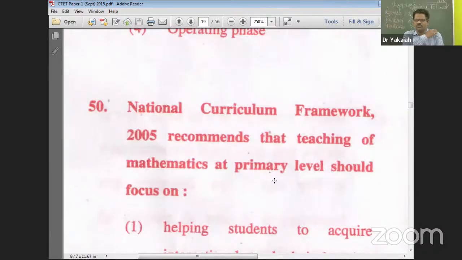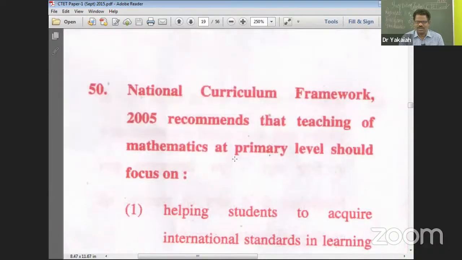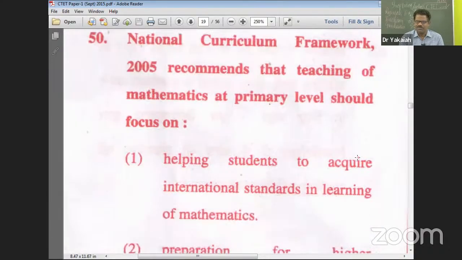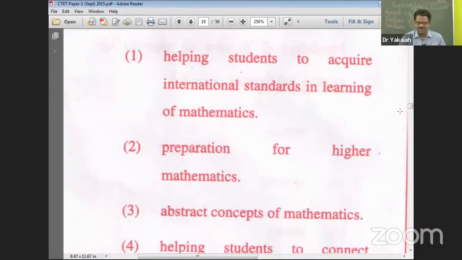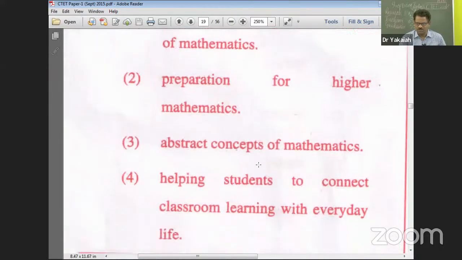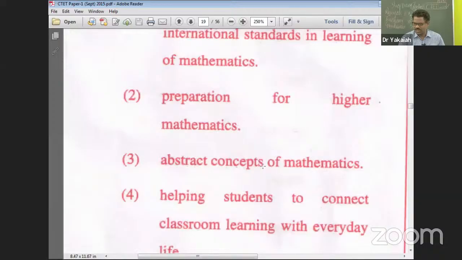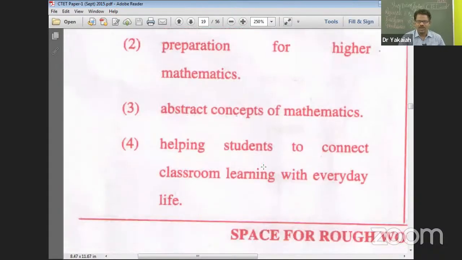Question number 50. The National Curriculum Framework, that is NCF 2005, recommends that teaching of mathematics at primary level should focus on option 1, helping students to acquire international standards in learning. Which class is it talking about? Primary level, not necessarily international standards. Preparation for higher mathematics, okay, but not the very main. Abstract concepts of mathematics, we don't introduce much of the abstract at very primary level. Question number 50. Type in your response. And option number 4, helping students to connect classroom learning with everyday life.